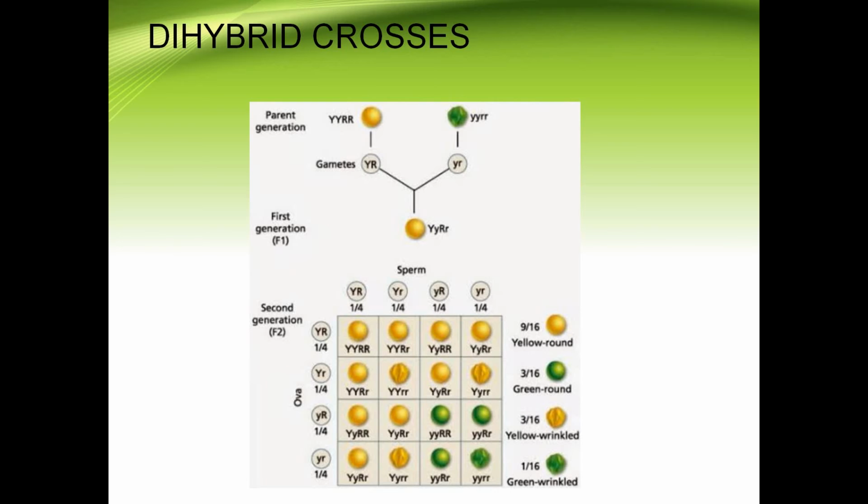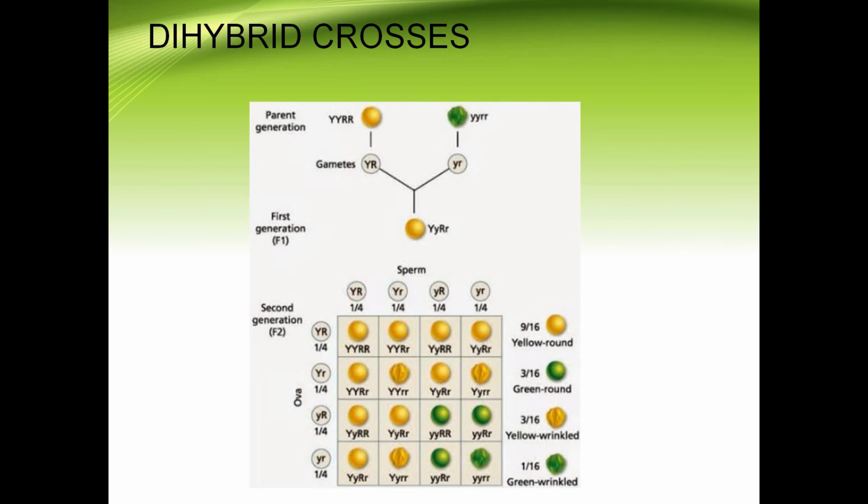Dihybrid cross here means a cross between two parents. This is one of the parents with yellow and round seeds, and this is the other parent with green and wrinkled seeds. The seeds here are round and the seed here is somewhat in wrinkled condition. So in this dihybrid cross, he has considered two characters.